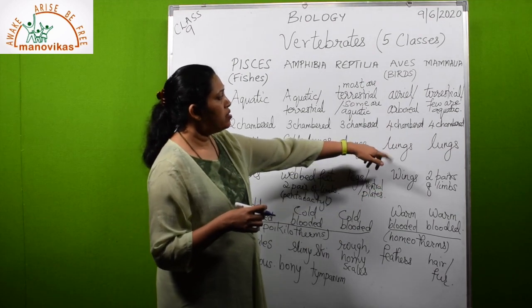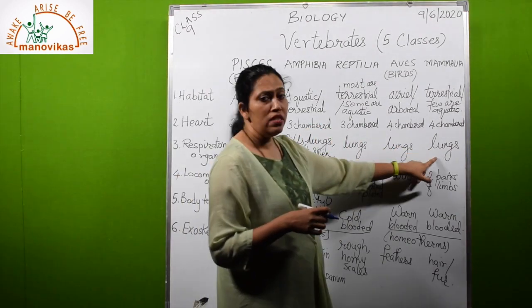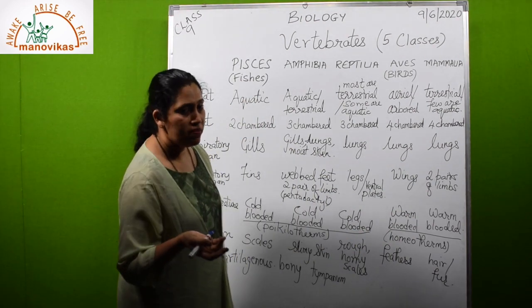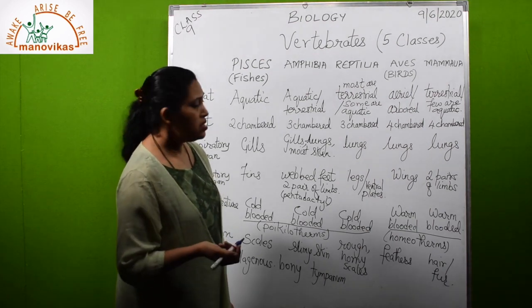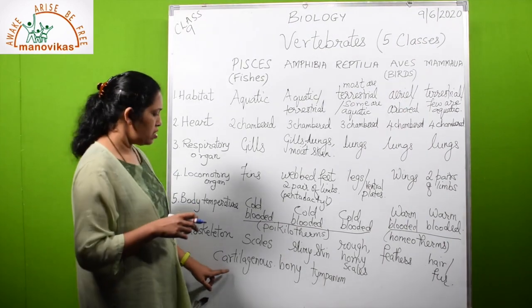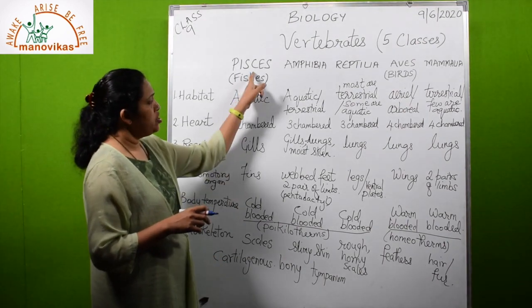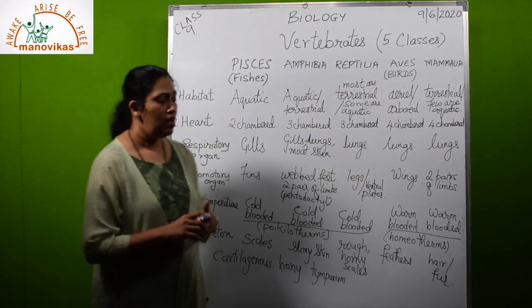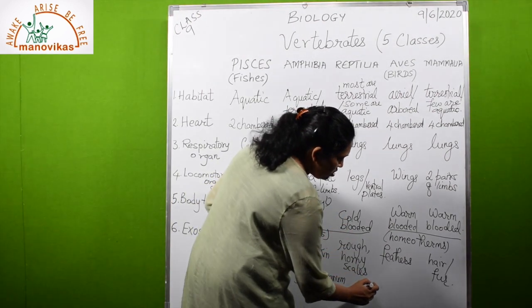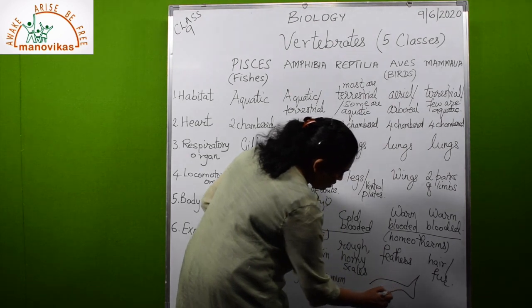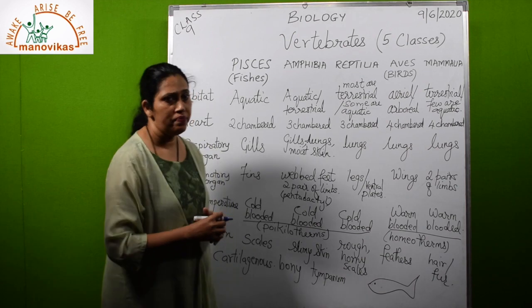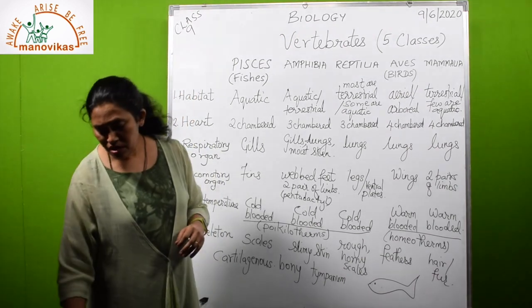And one more important thing is, there is an exception in mammals. There are two examples which lay eggs, that is duckbill platypus and spiny anteater. Now one more important thing is about the fishes and the birds have one thing in common. They have a streamlined body. The shape of the boat or the body of the fish and the bird is streamlined so that they cut friction in the air and the water. So this is very important for them.